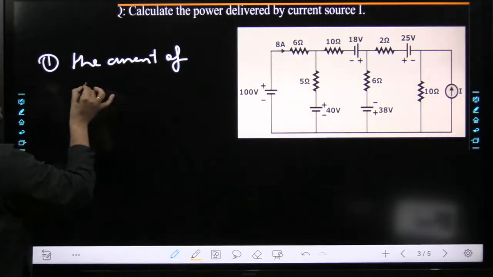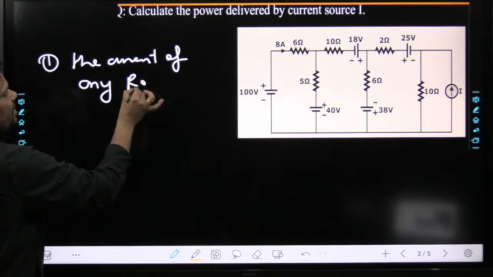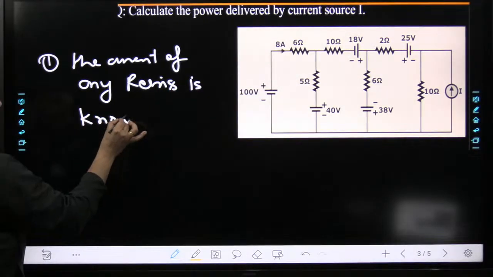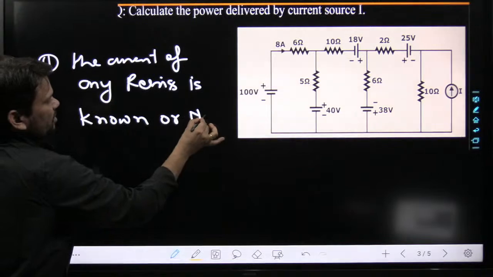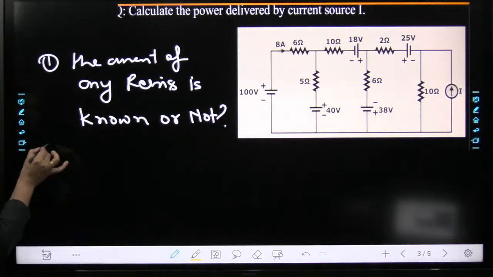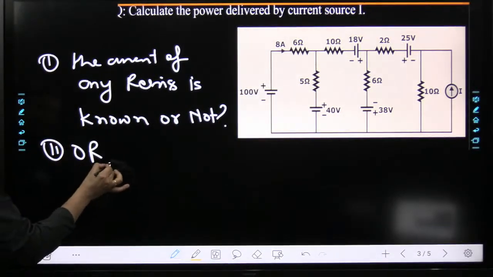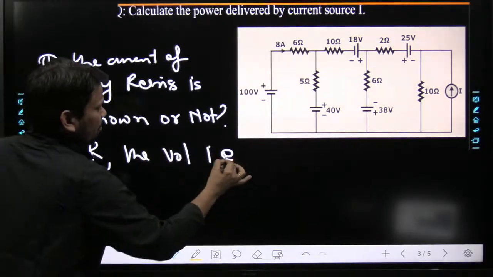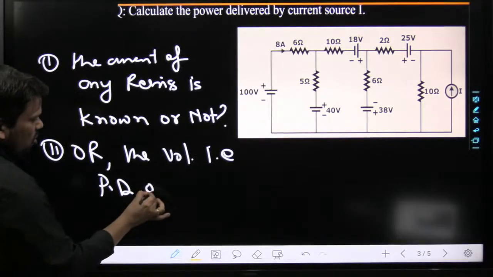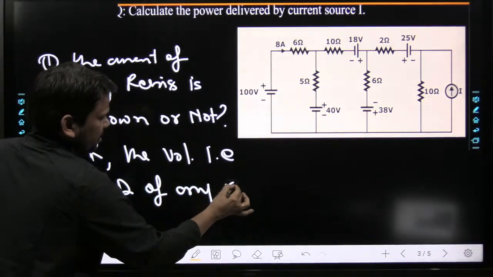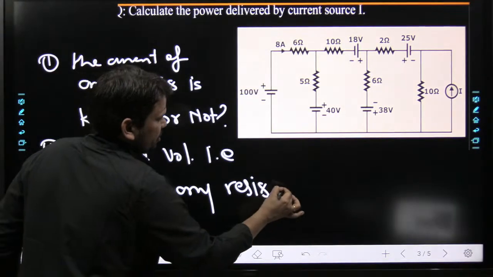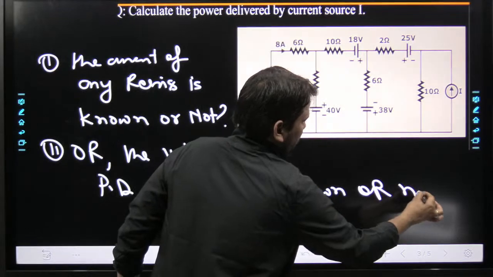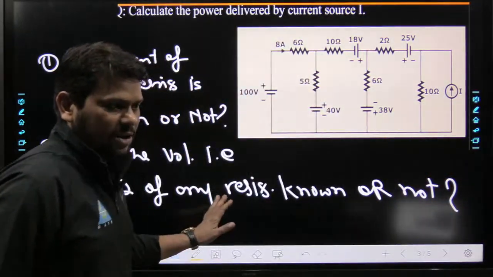The first statement: the current of any resistance is known or not. Second, the voltage, that means the potential difference of any resistance, is known or not. Please identify this thing first.